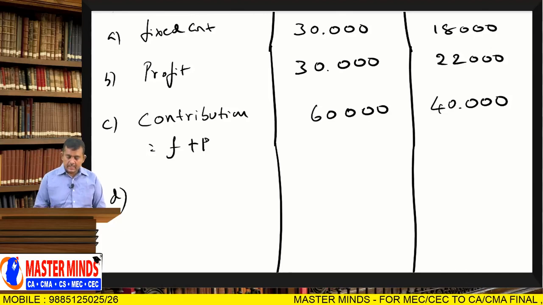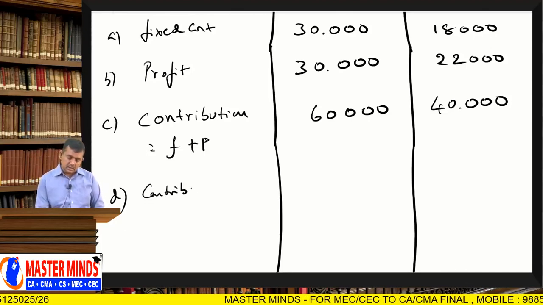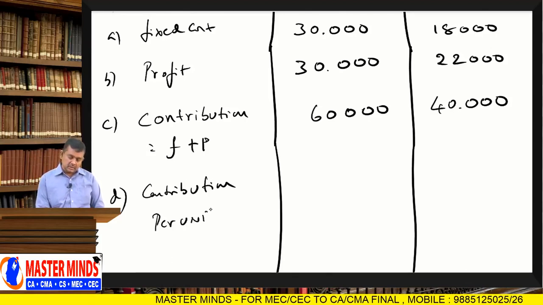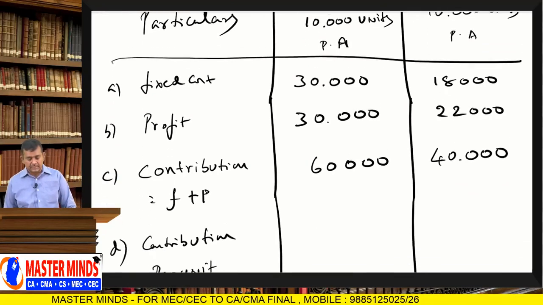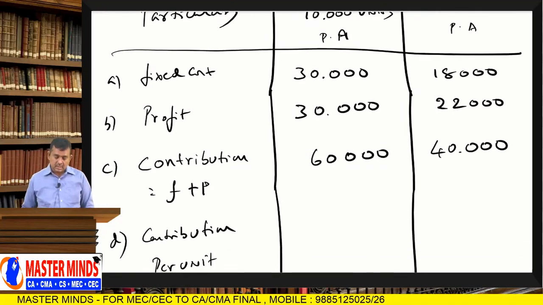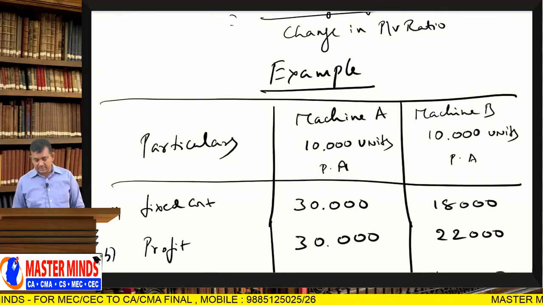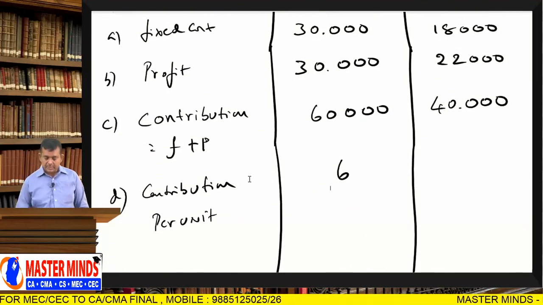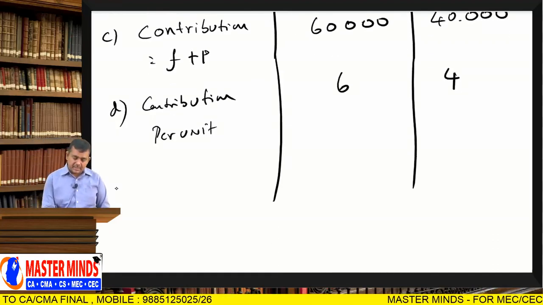D, contribution per unit. Contribution per unit is total contribution divided by volume. 60,000 divided by 10,000 units is 6 rupees. Next, 40,000 divided by 10,000 units is 4 rupees. Next, the product price structure is mentioned in the problem.